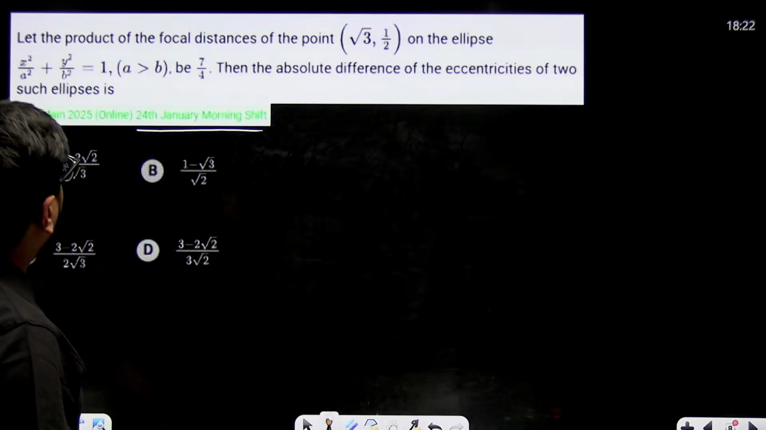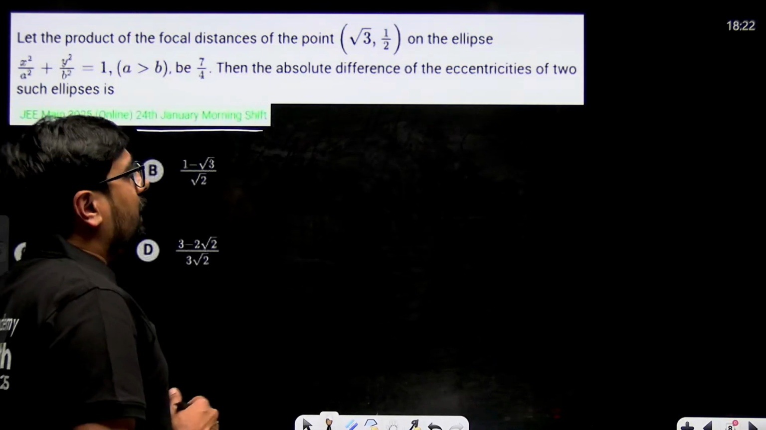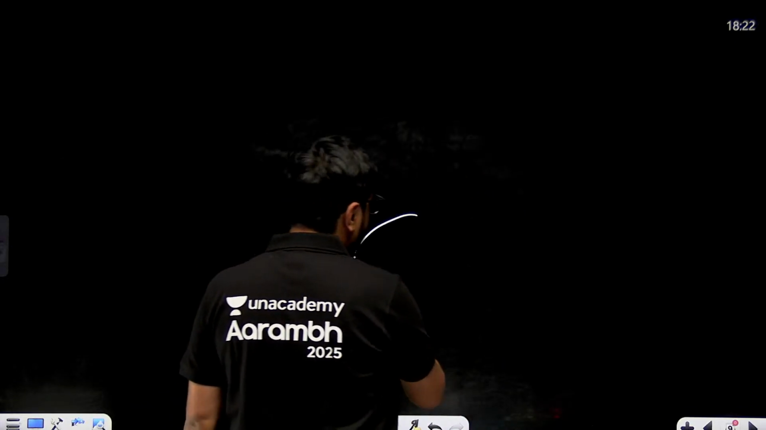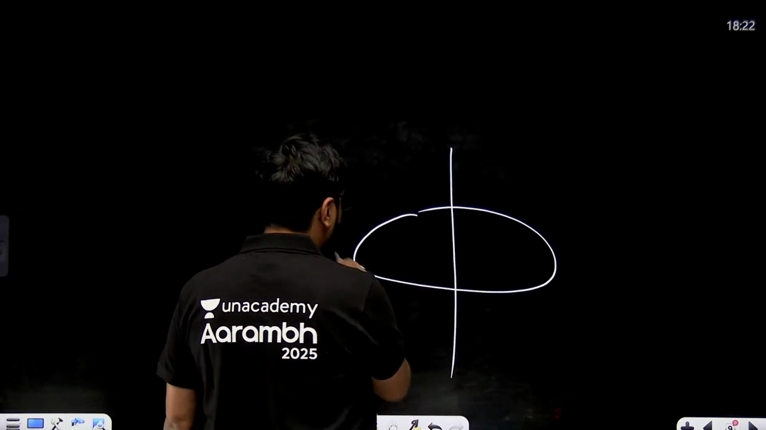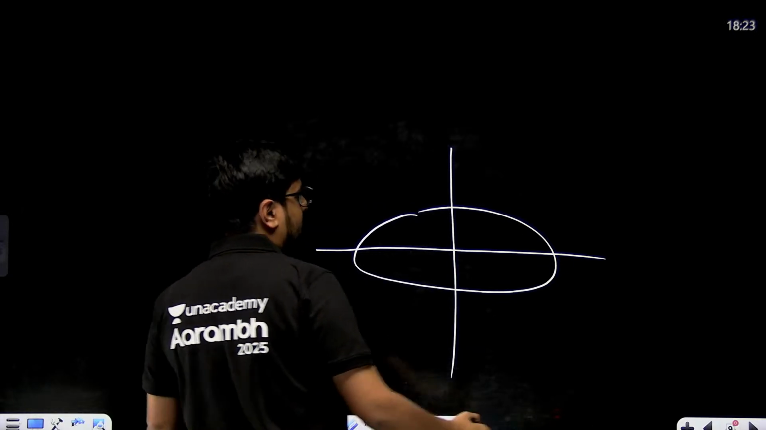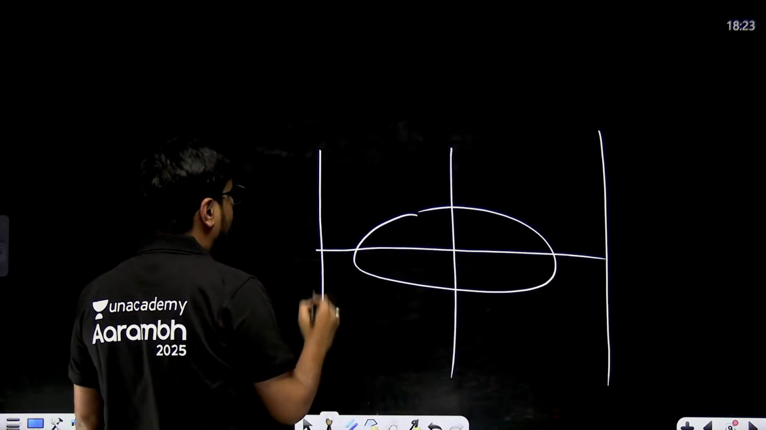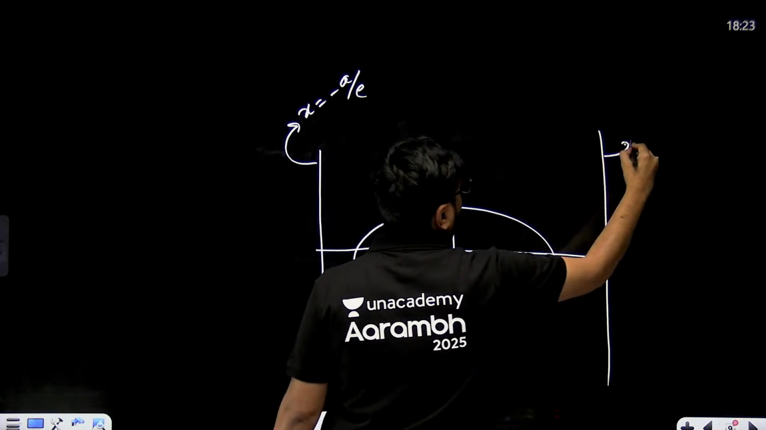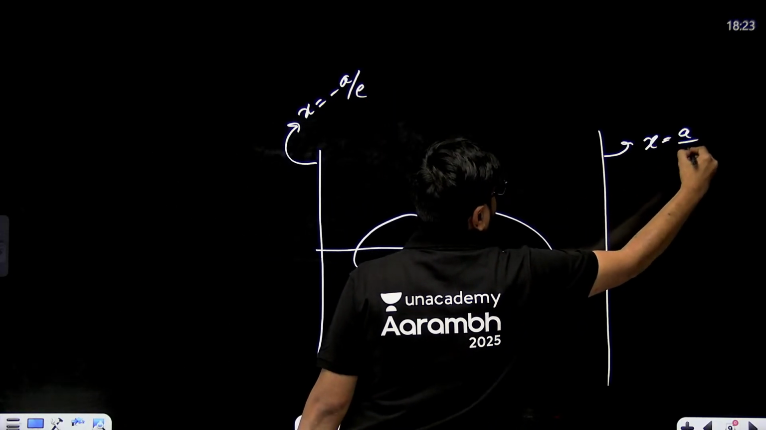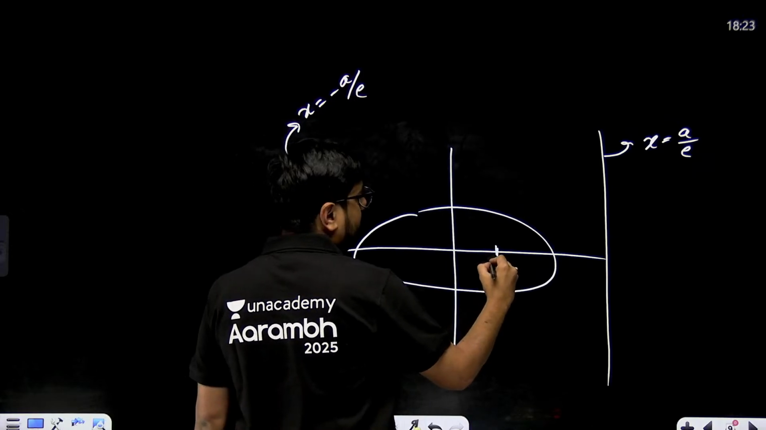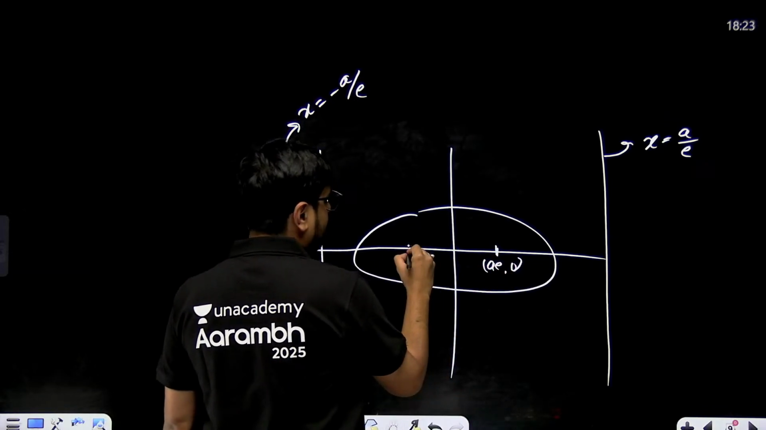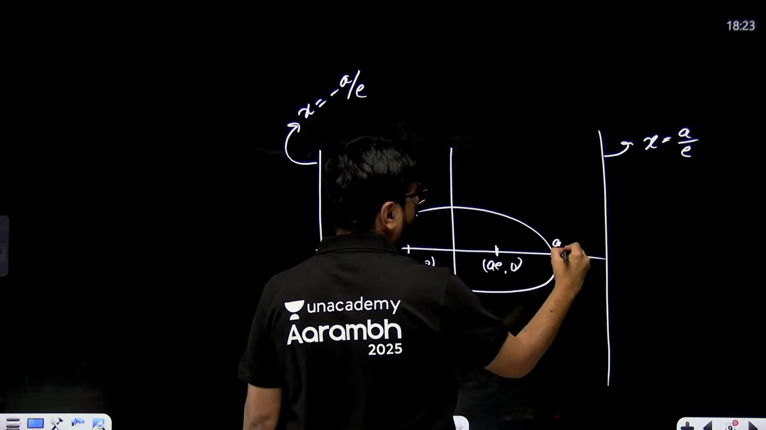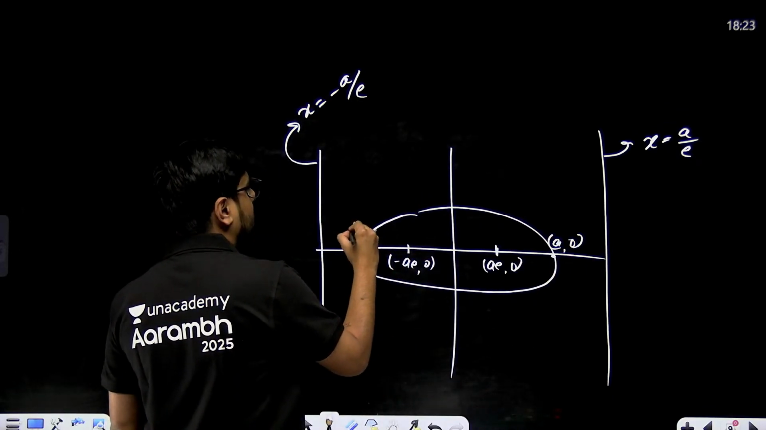Let the product of focal distances. Let's see this question. We studied about focal distances, no? I'll remind you once again. Suppose this is your ellipse. I'm taking a horizontal ellipse. Let's say these are your directrices: x equals minus a by e, and x equals a by e. These are directrix equations. This is going to be (ae, 0), this is (minus ae, 0), this point is (a, 0), and this point is (minus a, 0).